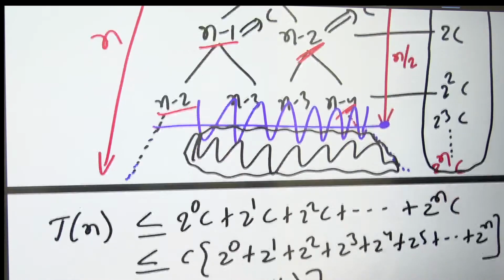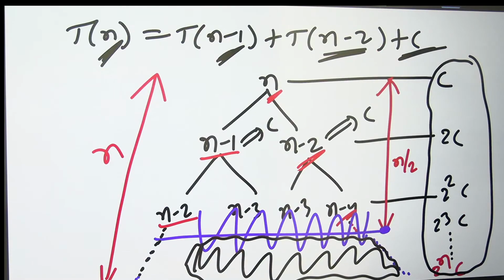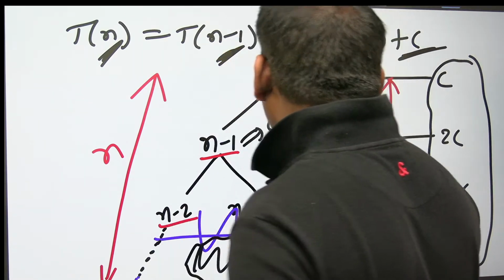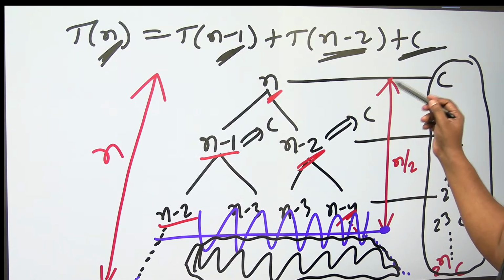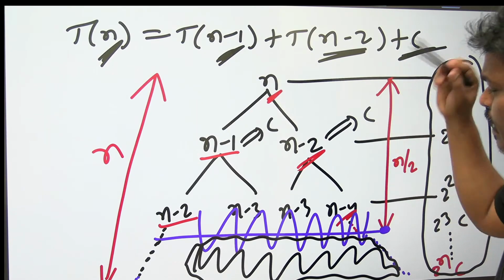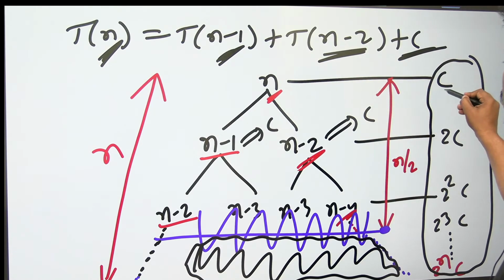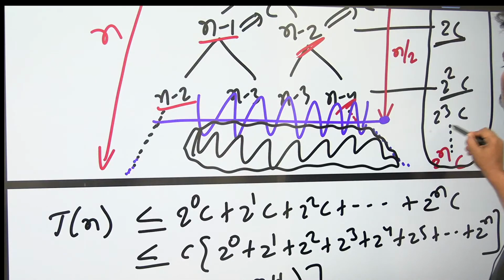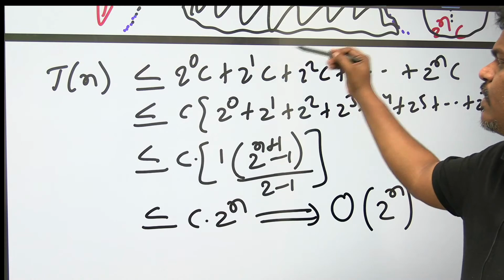If you solve the tree method like this, you will get the first level cost. The time complexity of a recursive program is nothing but how much time every call takes. The first call takes c time, the second call 2c, the third 2 square c, the fourth 2 cube c, and so on. That is the first level cost, second level cost, third level cost, and so on.